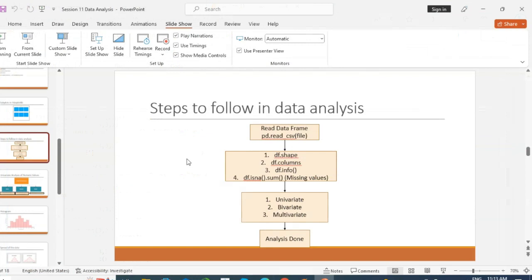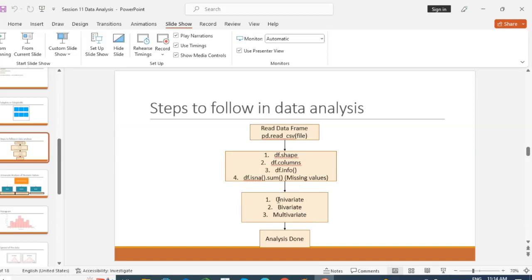So these are the steps of data analysis. The first step is data gathering or data fetching. We write pd.read_csv, and by this step we get the data in our pandas data frame. The second step is df.shape, we have seen this function. df.columns, we have seen. df.info, df.isna().sum for finding the missing values. Then next are univariate, bivariate and multivariate. So these are the steps in data analysis.